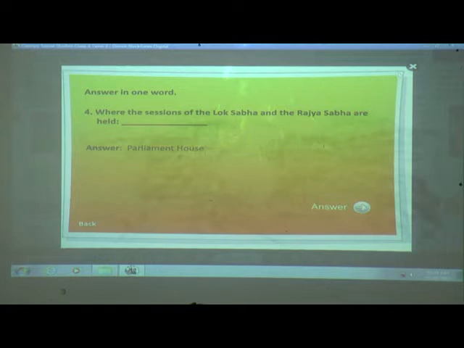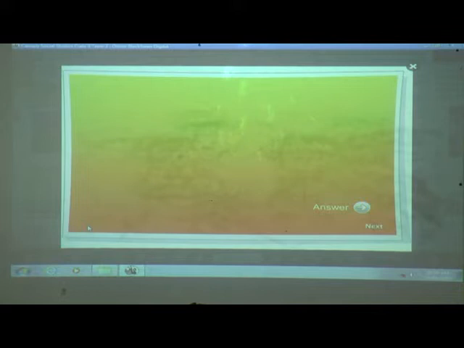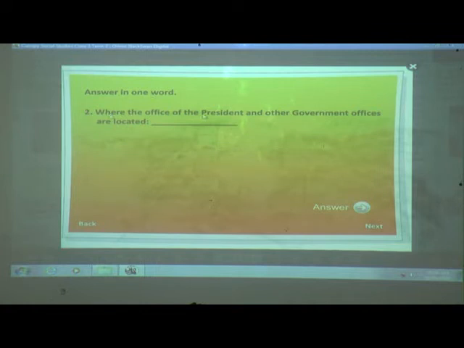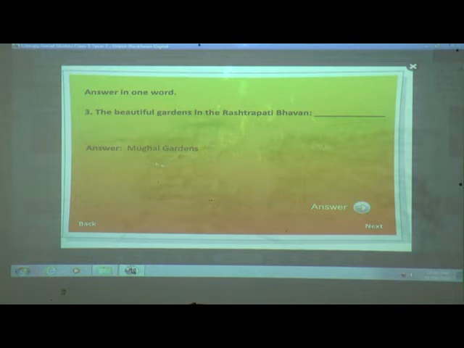Understood children? Okay. Let us revise this. Answer in one word again. First question: the President of India lives here, Rashtrapati Bhavan. Next question: where are the office of the President and the other government offices located? In the South Block. Next, the beautiful garden in the Rashtrapati Bhavan: Mughal garden. Where are the sessions of Lok Sabha and Rajya Sabha held? In the Parliament House. Okay?